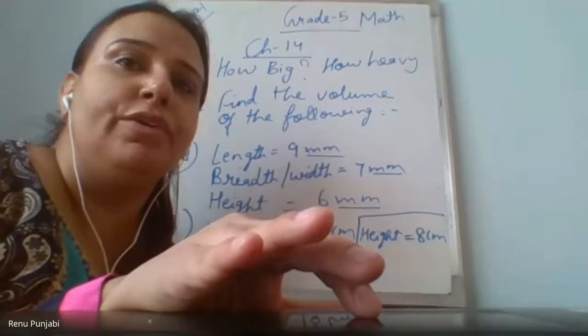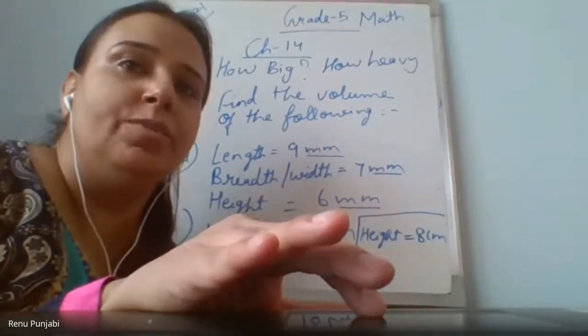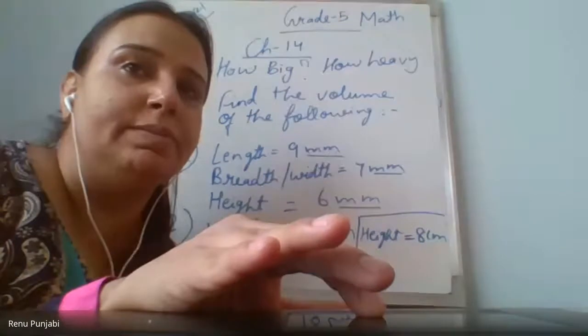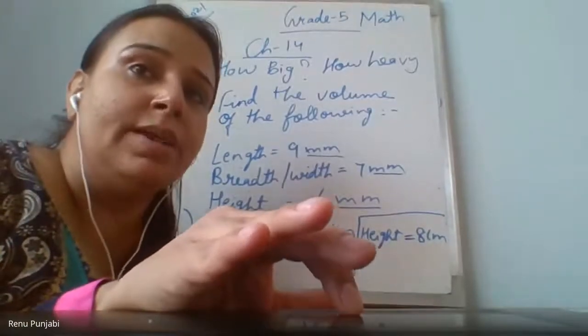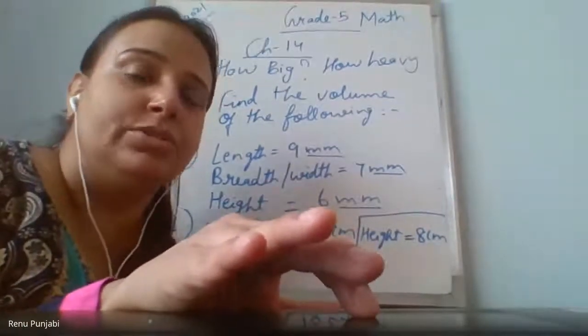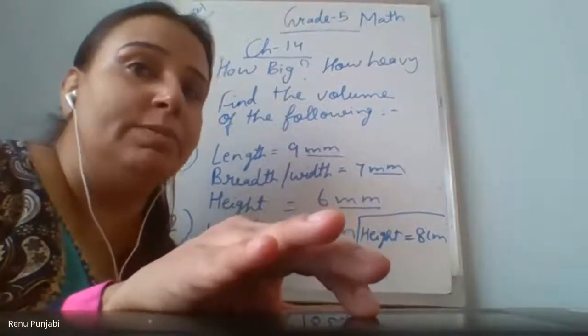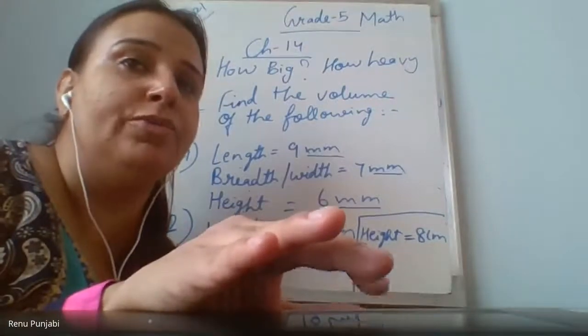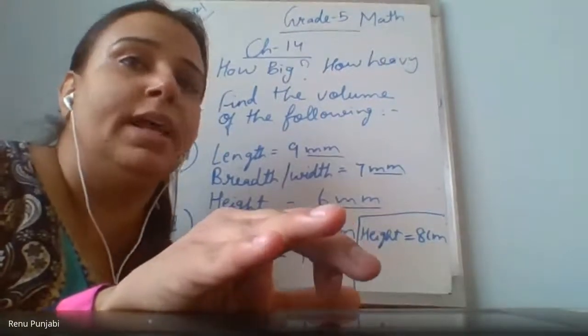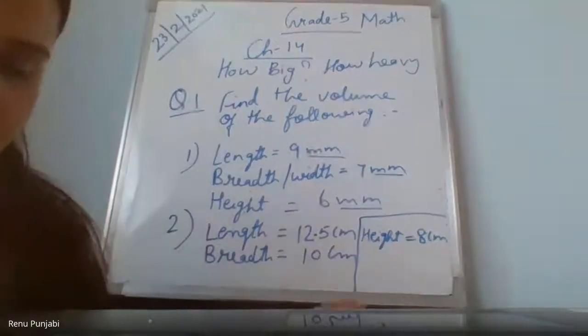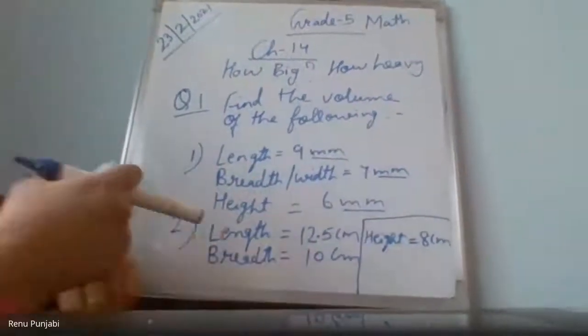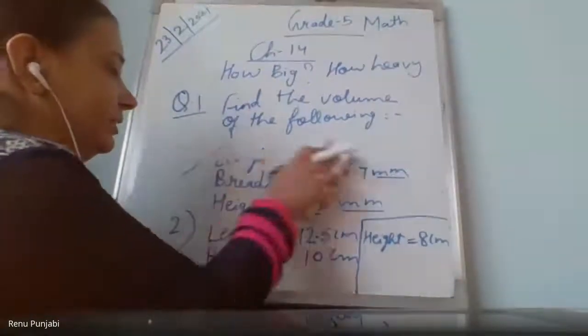But when you have written the formula, under that, when you have written the values like 9 multiplied by 7 multiplied by 6, in these numbers you have to put the unit also. The unit is millimeter, right? So 9 millimeter multiplied by 7 millimeter multiplied by 6 millimeter. You cannot remove the unit. You can't write only the numbers here. Okay, ma'am. Ma'am, your hand is hiding the solution. Those who have not done, for them I am solving it here.